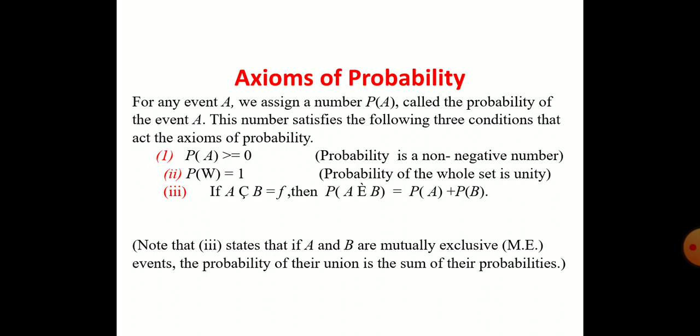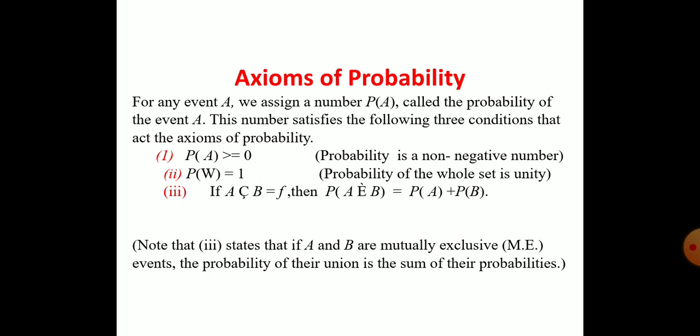The third one is, if A union B is equal to empty set, that means, please remember, in these slides union is replaced with some other symbols because they are not coming here.